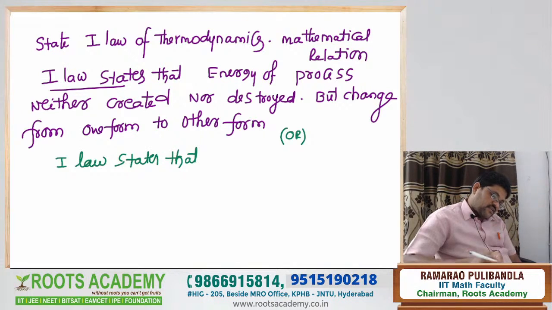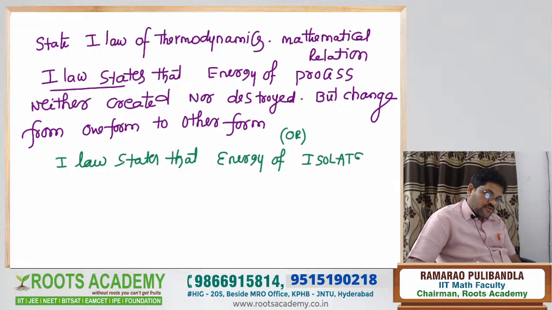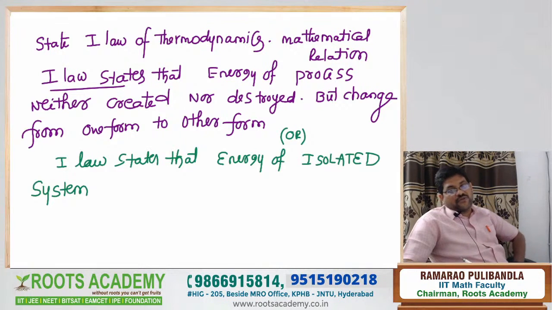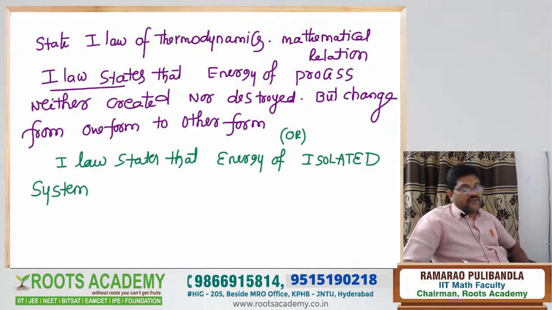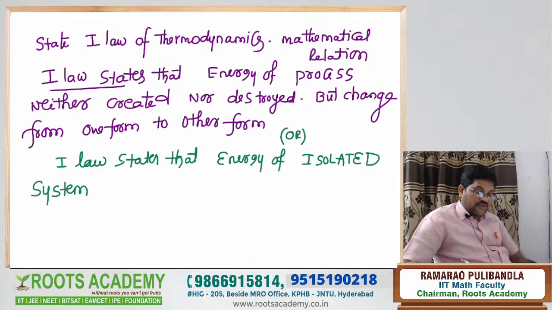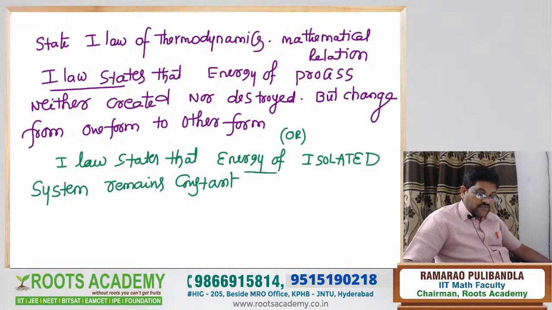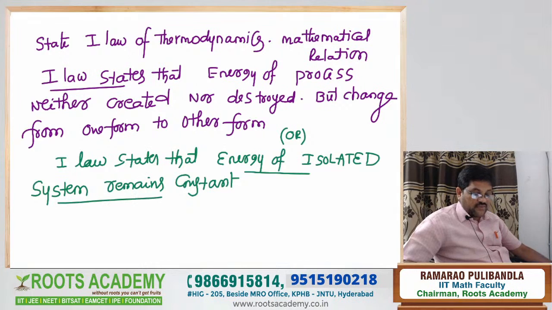The first law states that energy of the isolated system. What is the meaning of isolated system? The system has no contact with the surroundings. So the first law states that energy of the isolated system remains constant. This is the second statement of the first law.